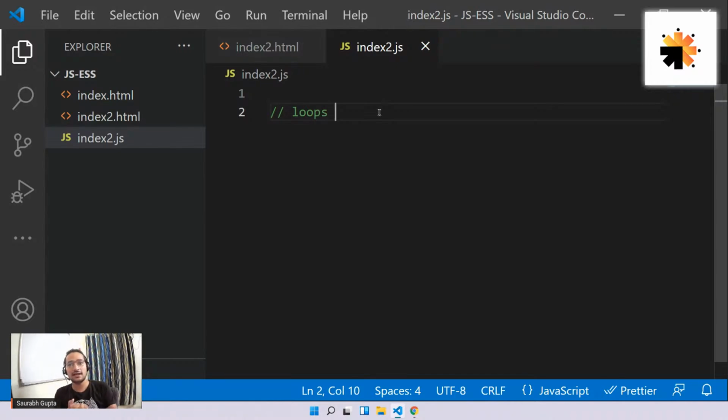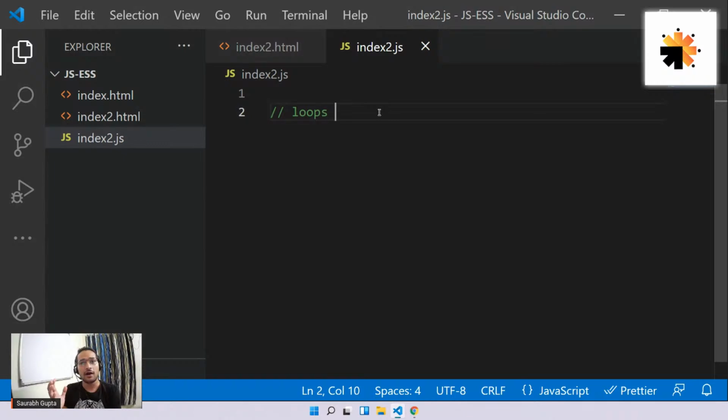First of all, let me tell you what a loop is. When you hear the word loop, you simply understand what it is: something that is going on and on, or something that is going in a circle. That's what we think when we hear the word loop. So let me explain what exactly a loop is in programming. In programming, a loop is something that executes itself again and again. There is some keyword or block that executes itself again and again.